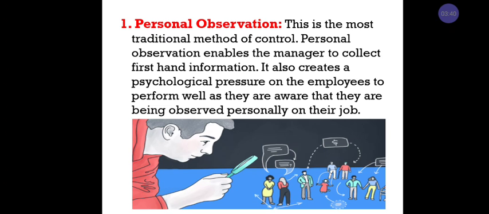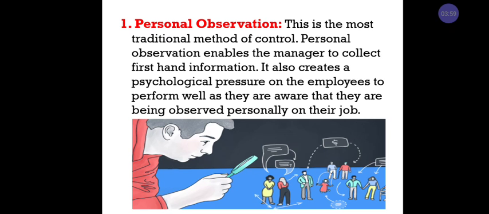It also creates psychological pressure on the employees to perform well, as they are aware that they are being observed personally on their job.